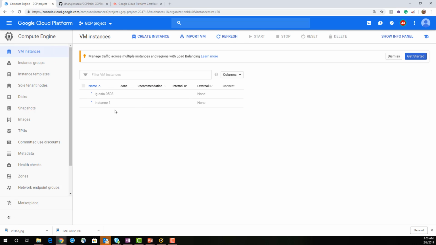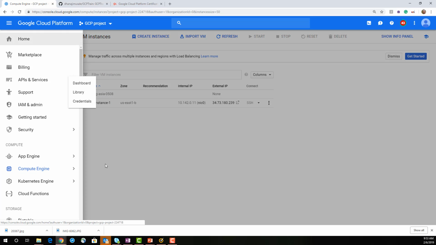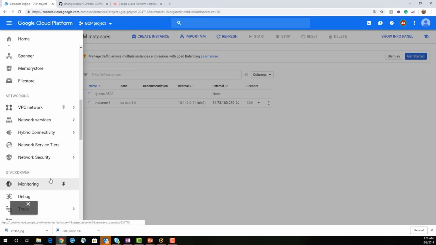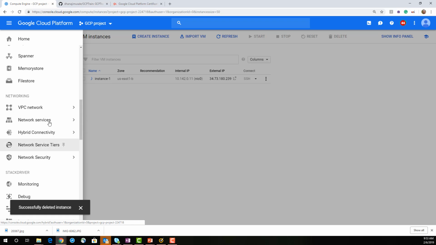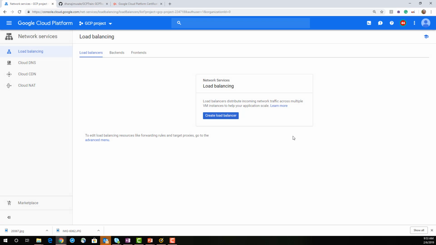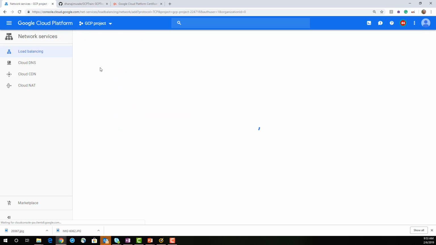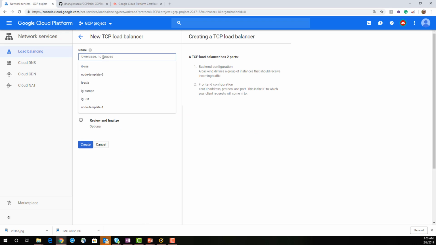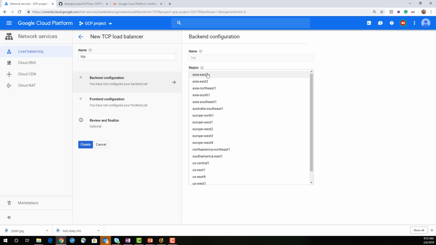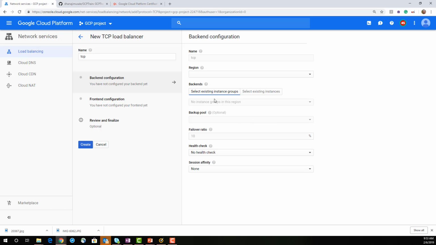I just wanted to show you that when you create an instance, it will appear there in the load balancer. So create load balancer, start. Okay, continue. I would say TCP or SSL, load balancer, region, whatever region, and select existing instances.